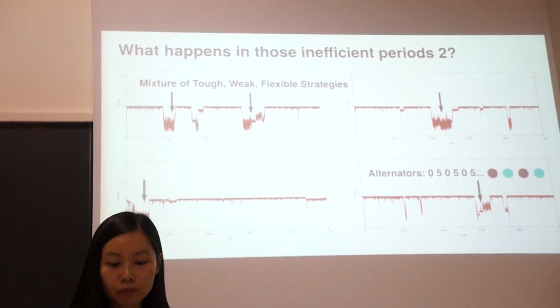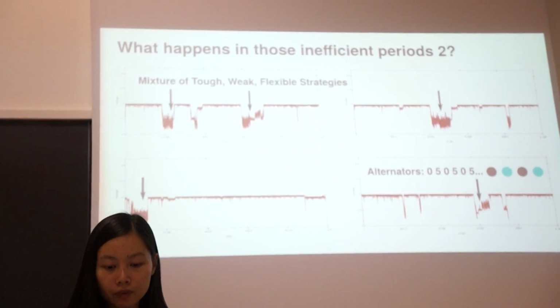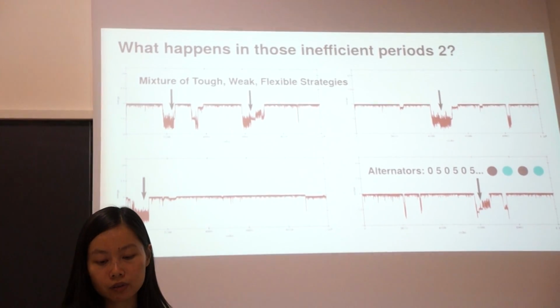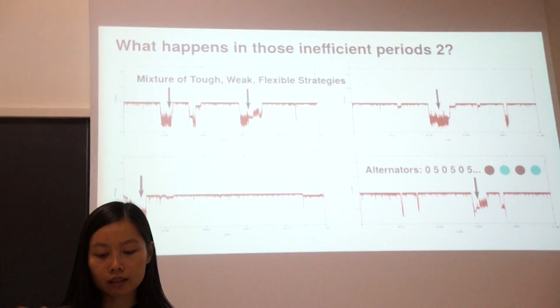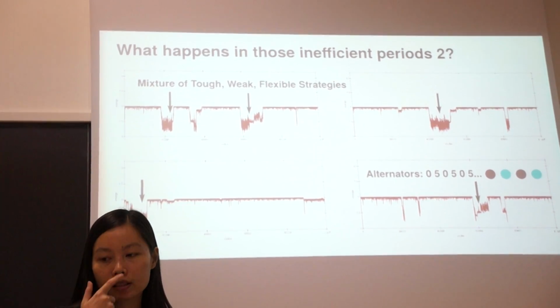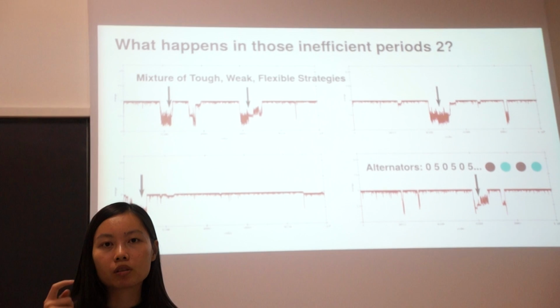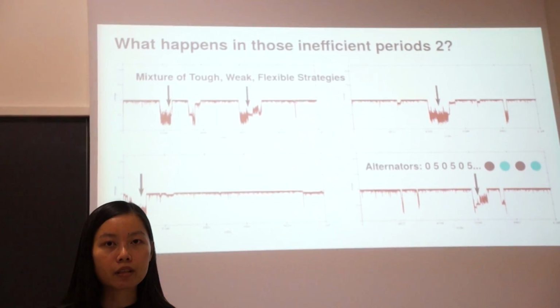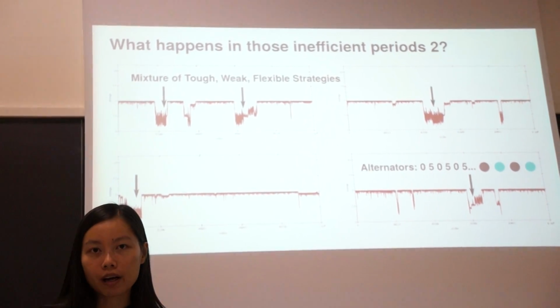And the second pattern for this kind of inefficient period is when there are alternators. They claim high in the first round, and then retreat to claim low, and then claim high again and low again. So they alternate because no one retreats to claim low. They just alternate between high and medium, and the typical payoff sequence is 0, 5, 0, 5, 0, 5.